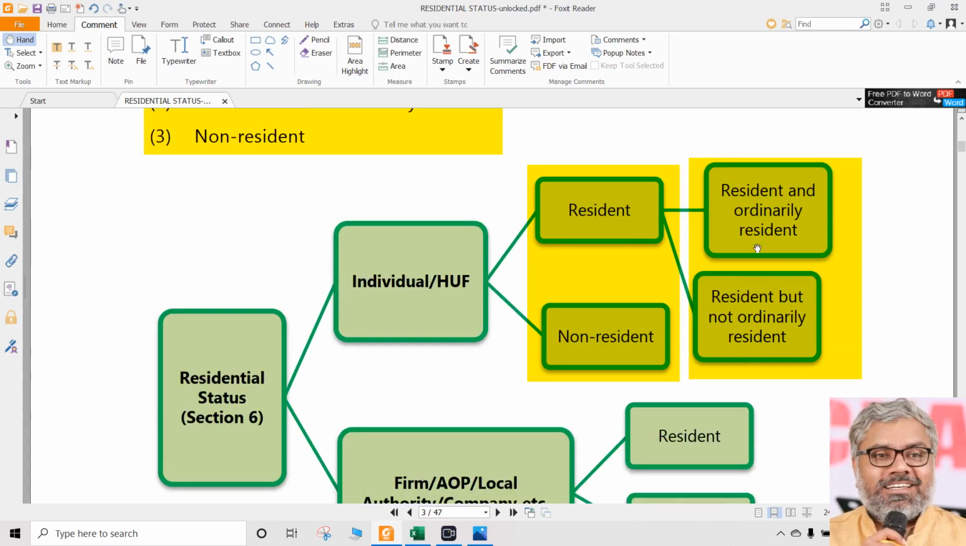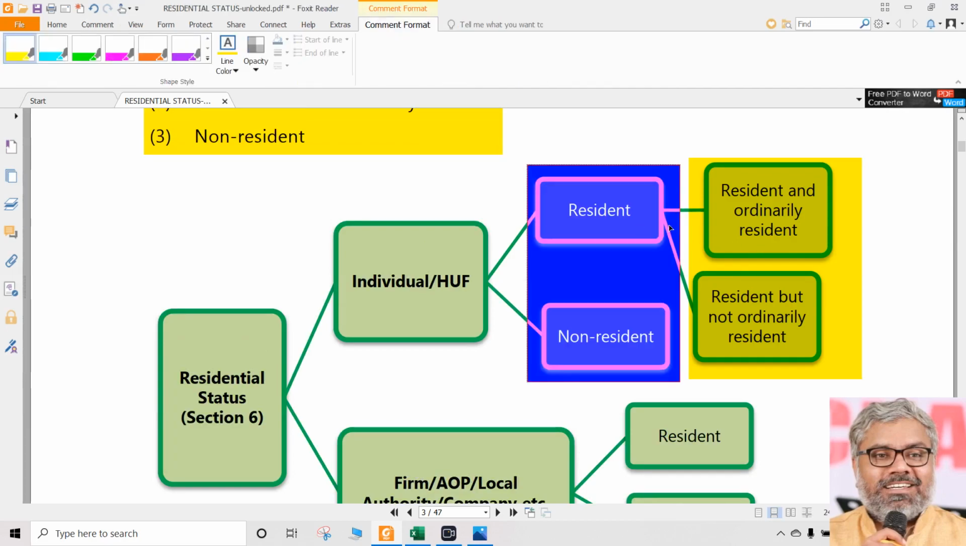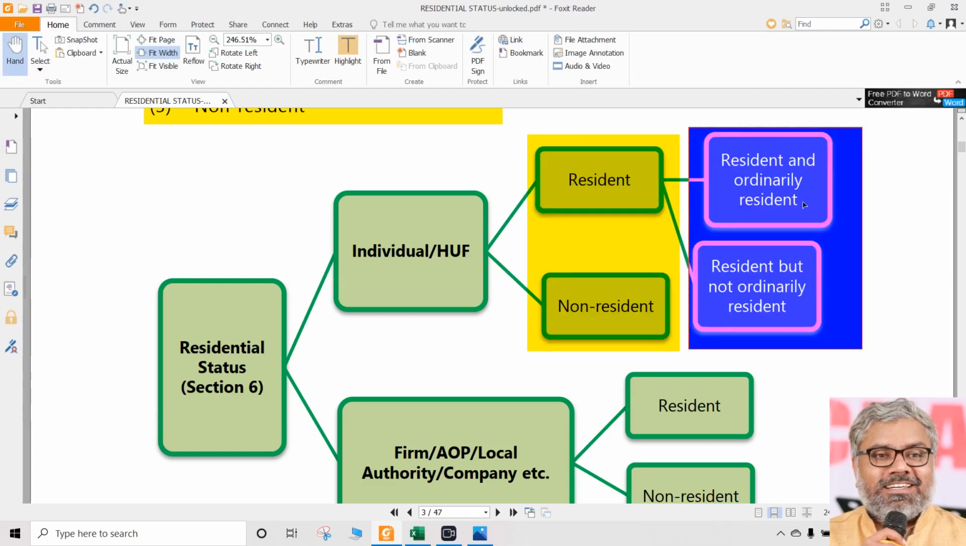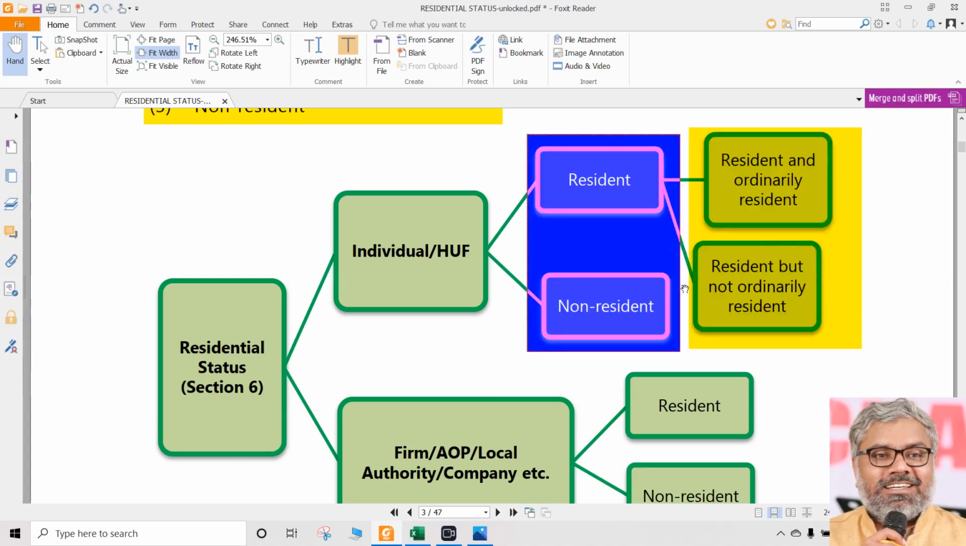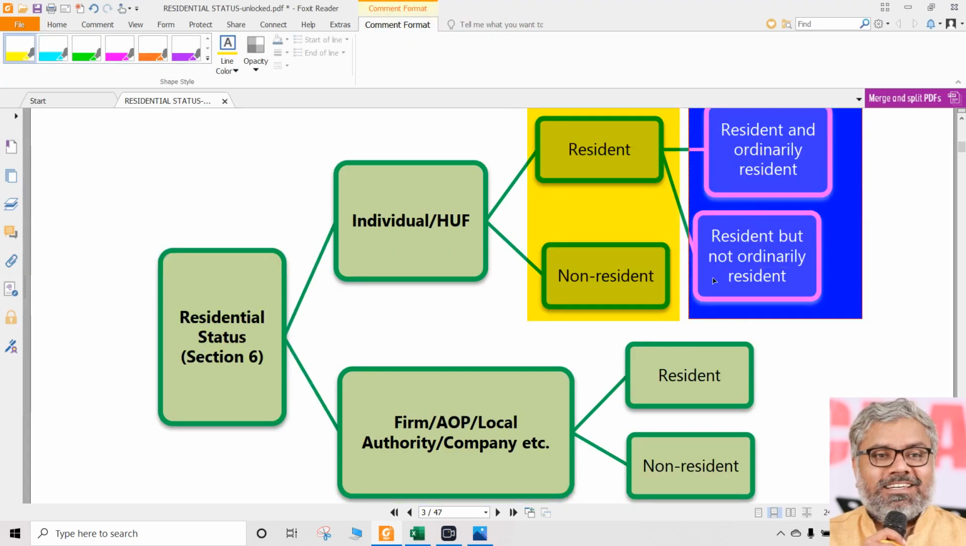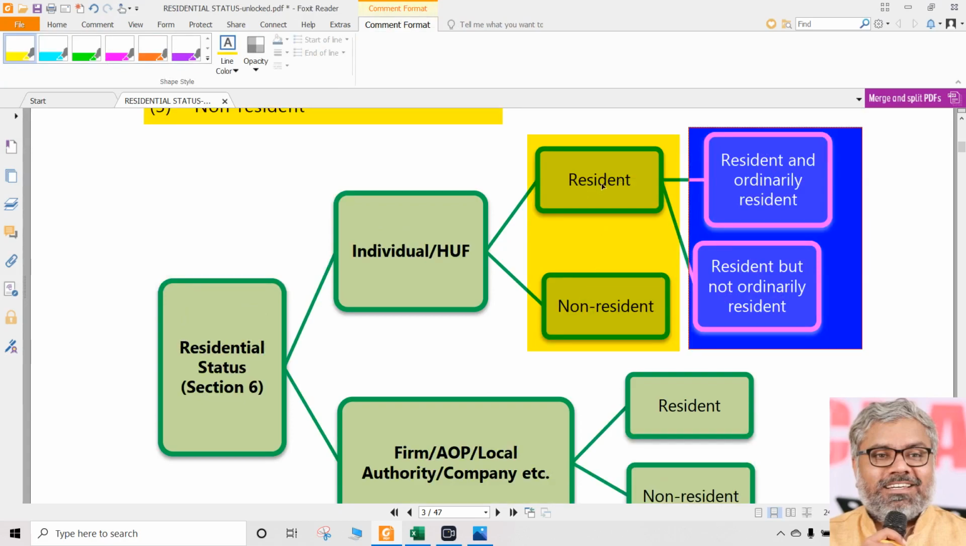Why? Because once again I am telling you, if you just tell the residential status of an individual as resident, it has no meaning. You have to tell resident and ordinarily resident, or resident but not ordinarily resident, then that is a residential status. Resident is not a residential status. Non-resident is a residential status. ROR is a residential status. RNOR is a residential status, but not R. Just saying resident is not enough.